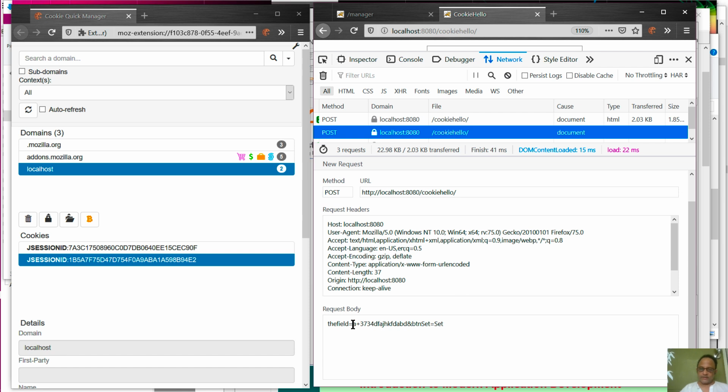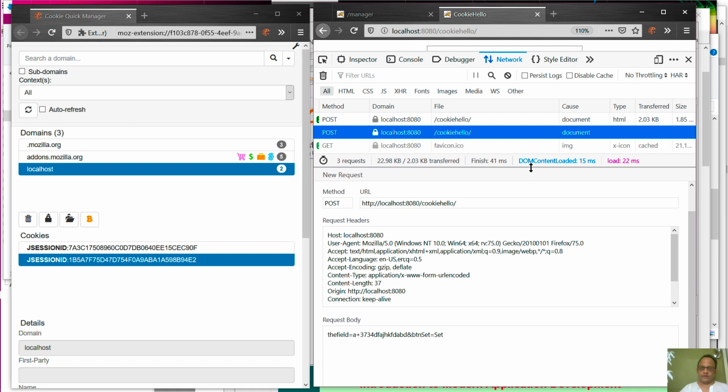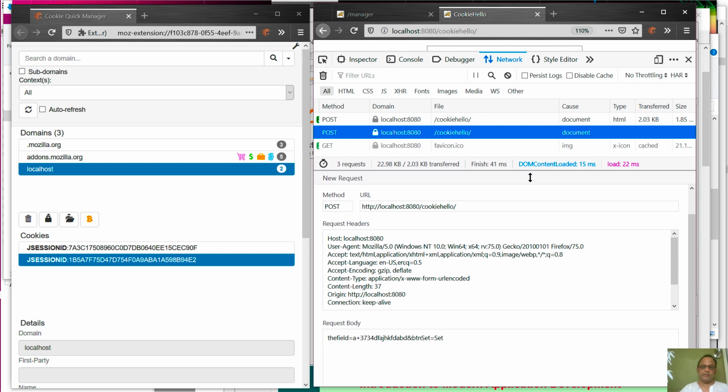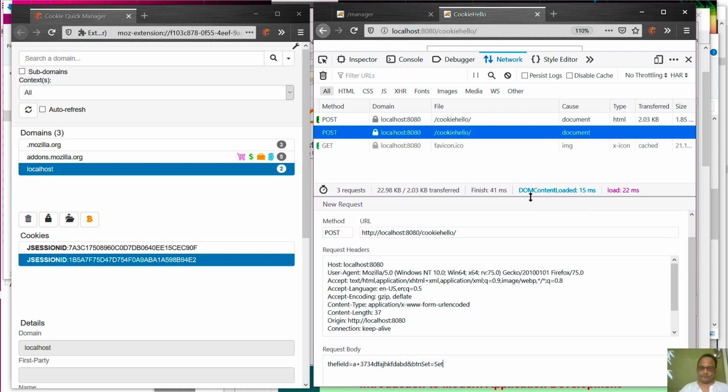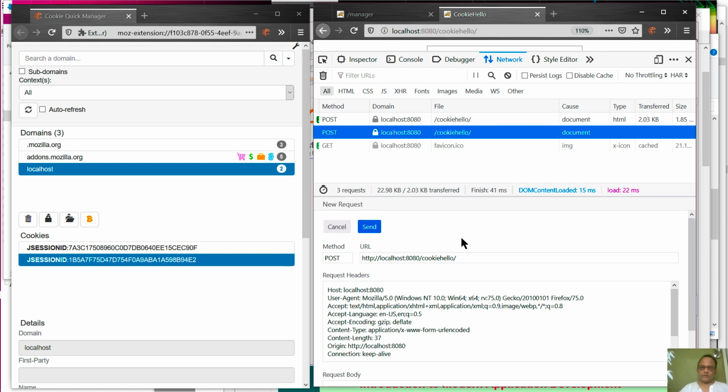So the field is a plus 3734 blah blah blah. And this encoding of space as plus is a standard thing that happens called URL encoding. I think we have talked about it before, but if not, you can look it up. The name is URL encoding. In any event, this is what we have sent.